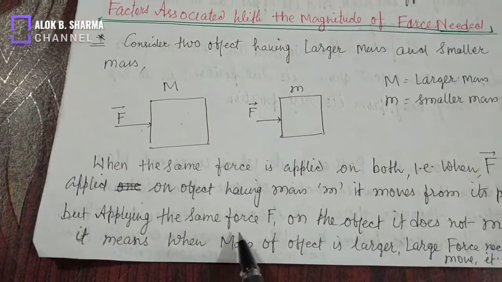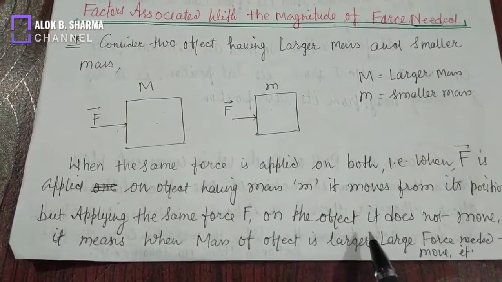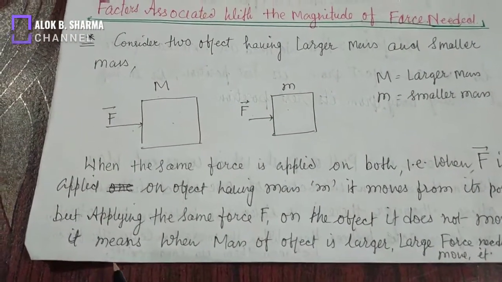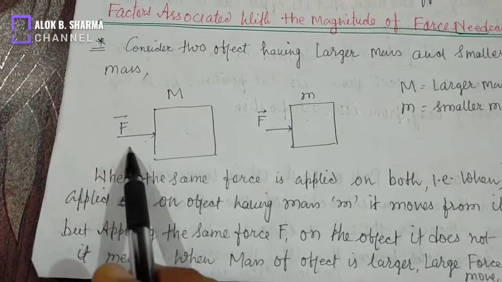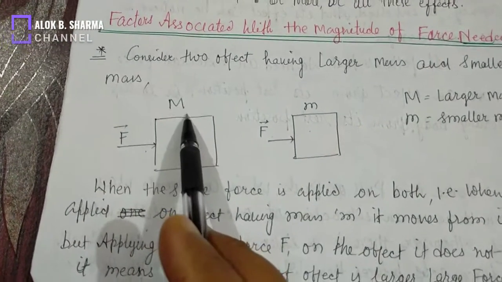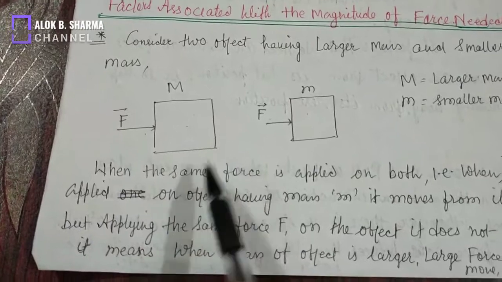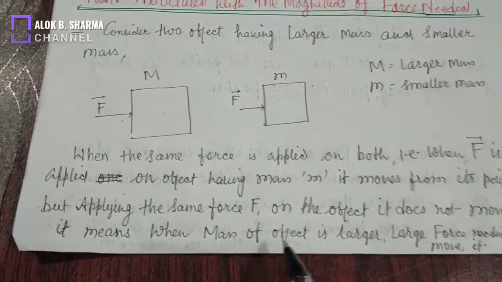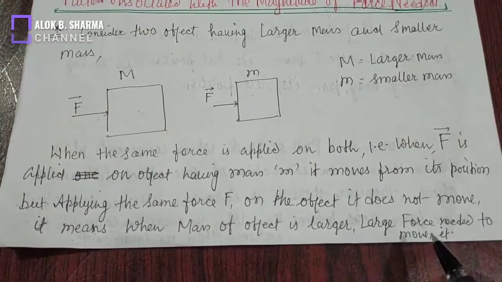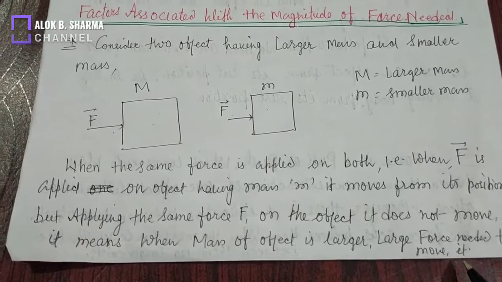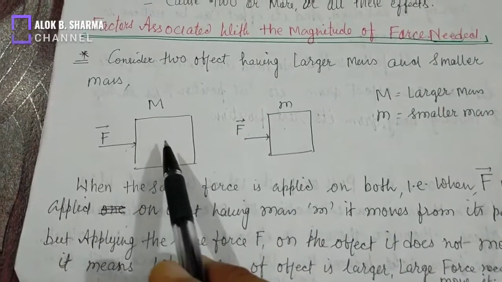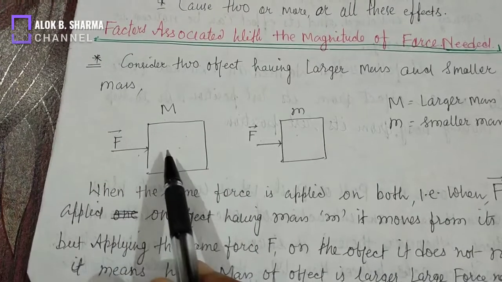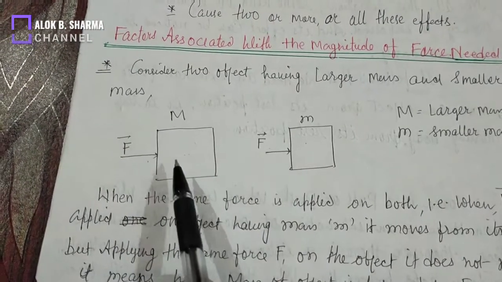But when the same force is applied on the object having larger mass, capital M, it does not move. It means that when the mass of an object is larger, a large force is needed to move it.